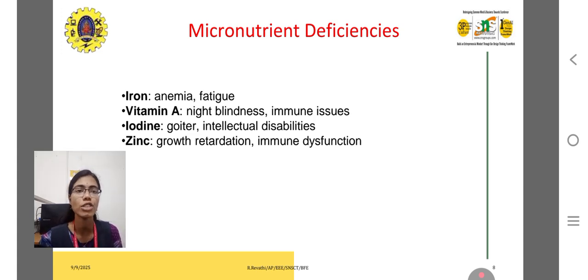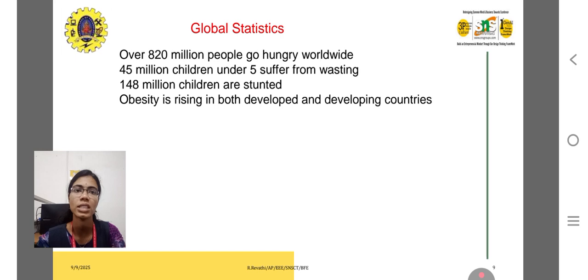If you are not achieving this level, you are basically an anemia patient, so concentrate more on iron content. Vitamin A deficiency leads to night blindness and immune issues. Iodine deficiency causes goiter, where the neck is swollen, and intellectual disabilities. Zinc deficiency may lead to growth deterioration and immune malfunction. These are all the micronutrient deficiencies.